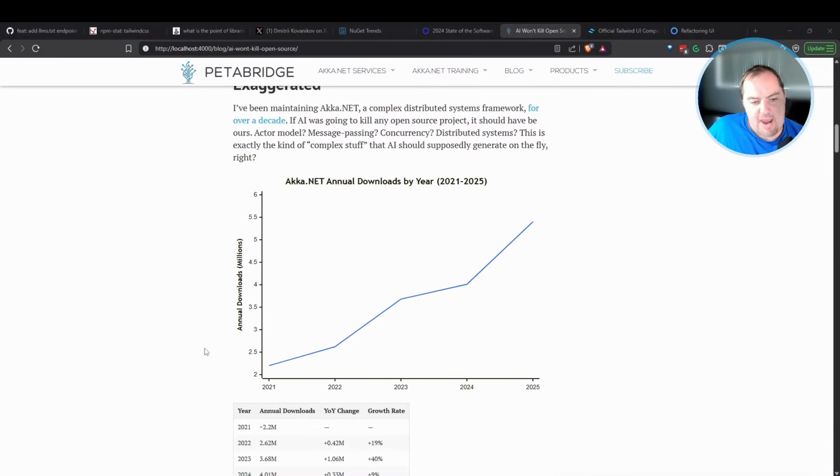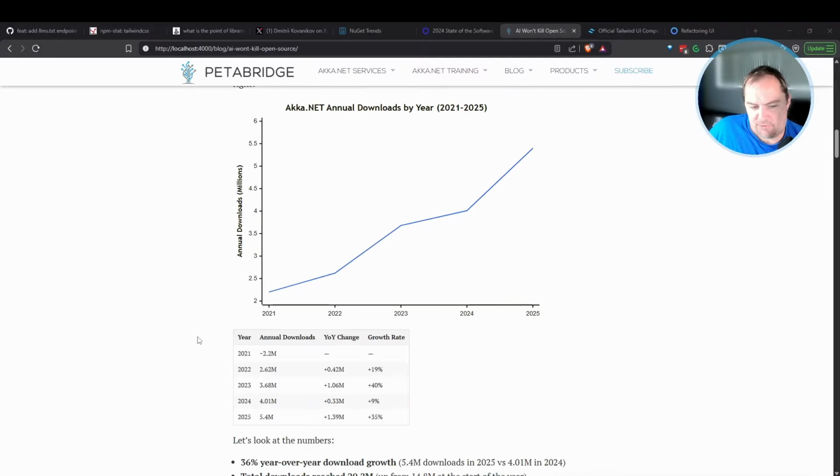This is a chart depicting our annual downloads by year. And to kind of put this in perspective for you, this isn't measuring the total cumulative size of our install base. This is measuring the changes in growth every year. So in 2021, we clocked about 2.2 million installs that year. 2022, it was 2.62 million. So that's like a 19% growth rate year over year.